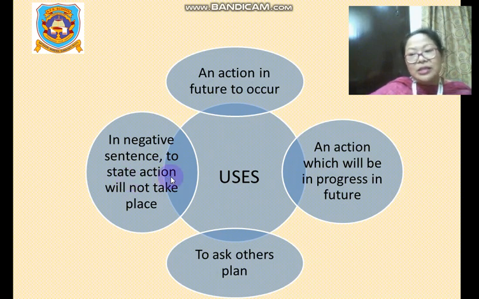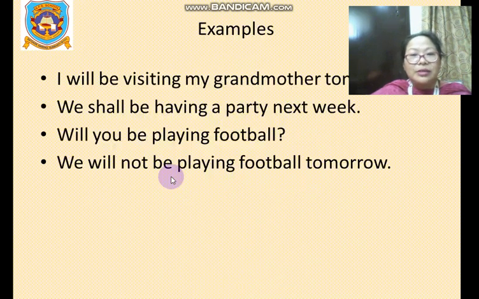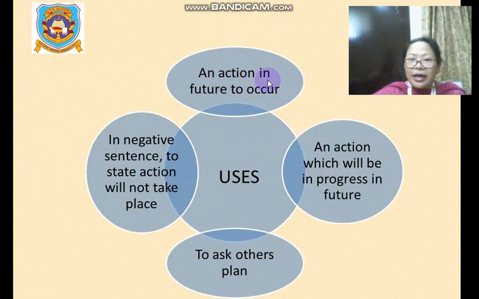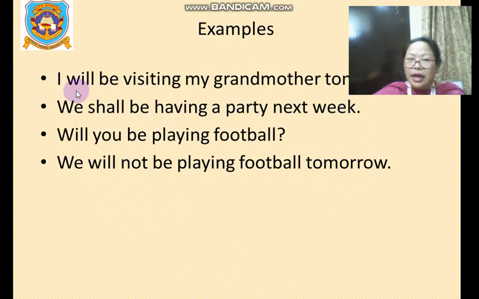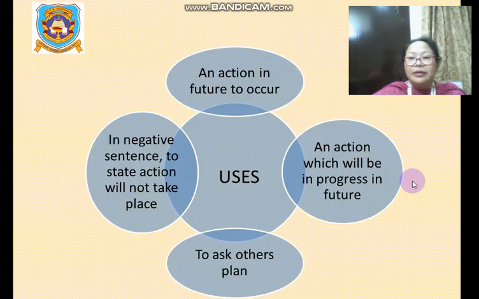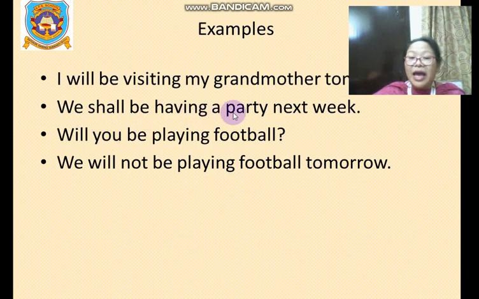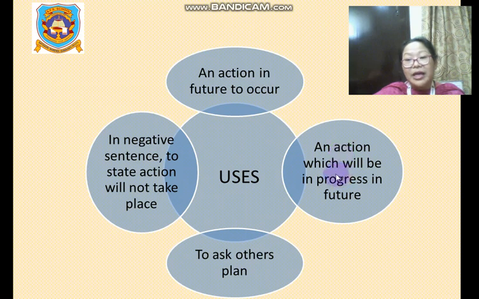Now I will explain these uses with some examples. Look at this. I will be visiting my grandmother tomorrow. The word here is tomorrow. So this is the example of an action in future to occur. Then an action which will be in progress in future: we shall be having a party next week.